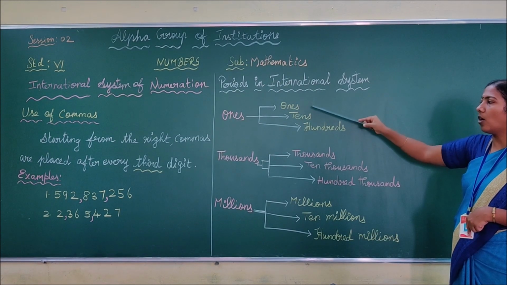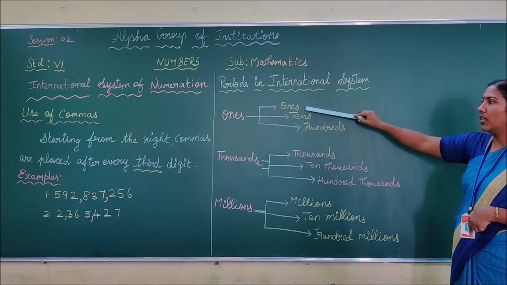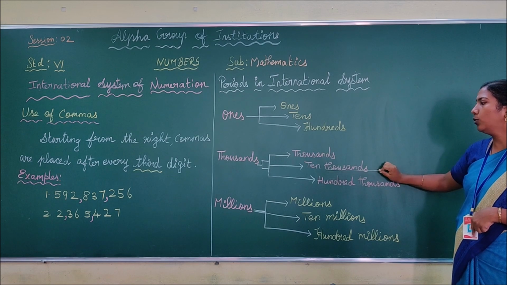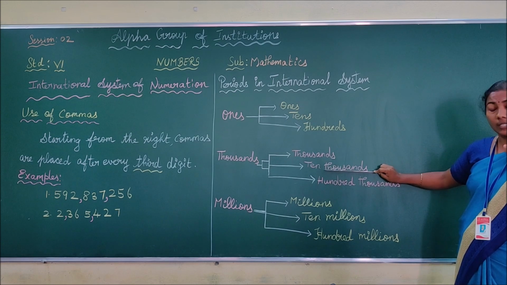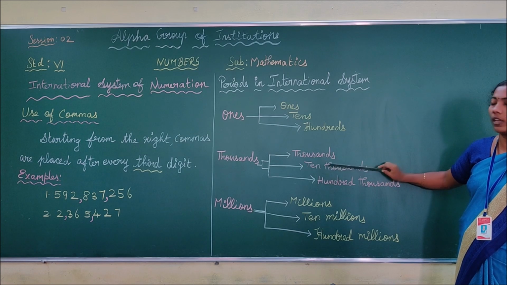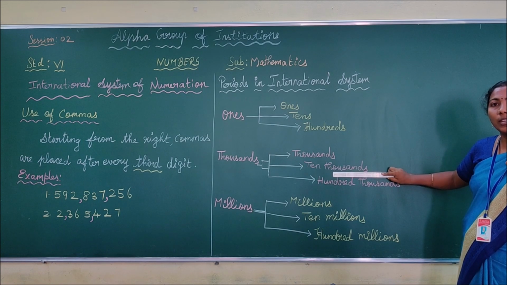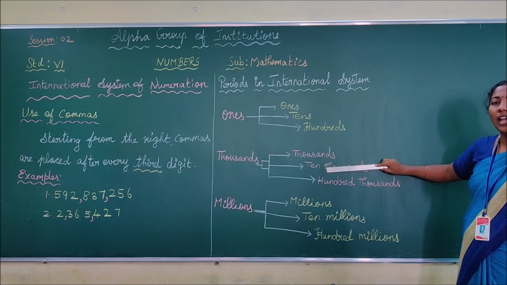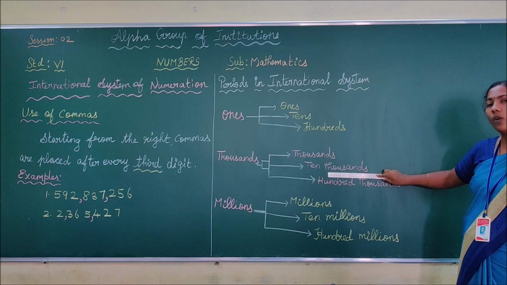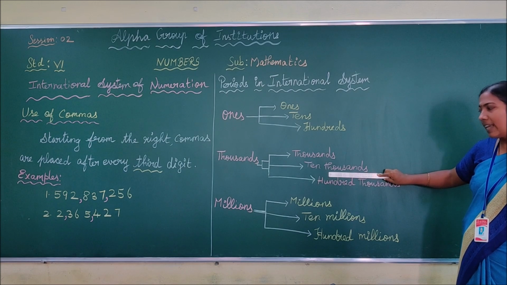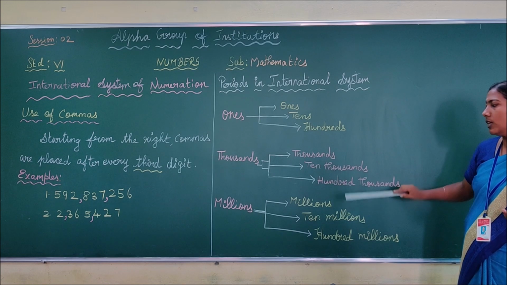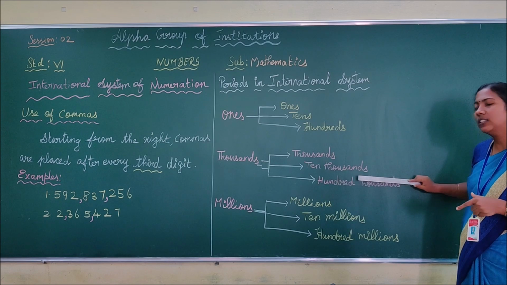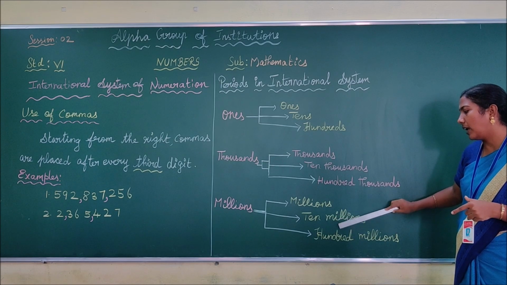Now we are going to read all these place values. Ones, tens, hundreds, thousands, 10,000s. Up to this, you have the same place values in the Indian system also, that is ones, tens, hundreds, thousands, 10,000s. After the 10,000s, what are the place values in the Indian system? Yes, lakhs, 10 lakhs, crores, 10 crores. Instead of these, here you have 100,000s, millions, 10 millions, 100 millions.